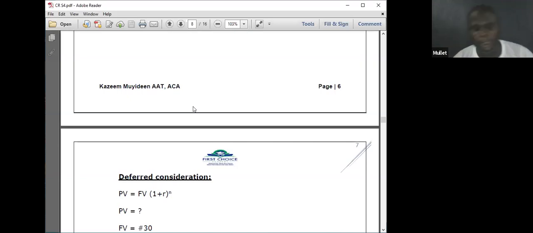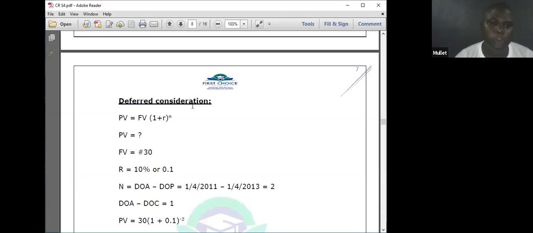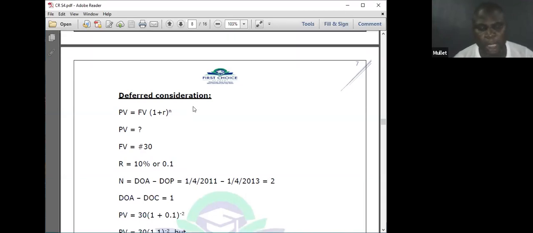You all know the formula for deferred consideration. Present value equals future value, bracket 1 plus r, raised to power n. We don't know the present value yet. The future value is the 30 million he's going to pay. The rate, 10% cost of capital, 10% or 0.1. Number of years from the date of acquisition to date of payment, from 1 April 2011 to 1 April 2013, 2 years. But from the date of acquisition to date of consolidation, just 1 year. They ask me to consolidate for 1 year, not 2 years.